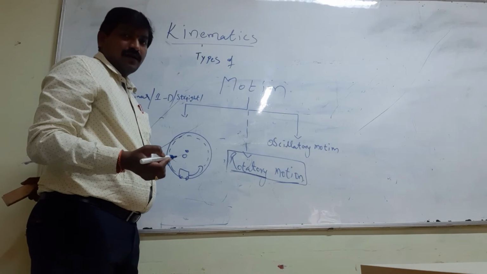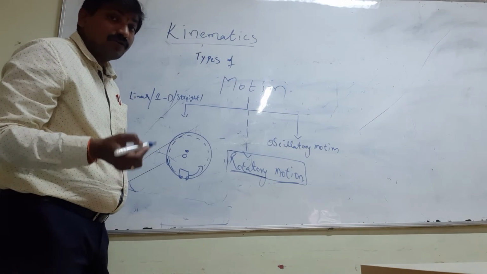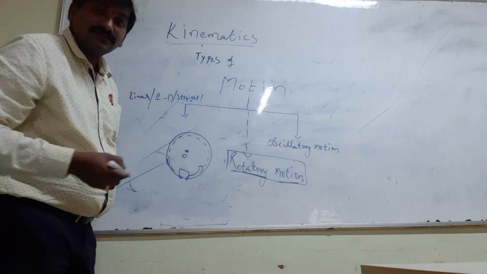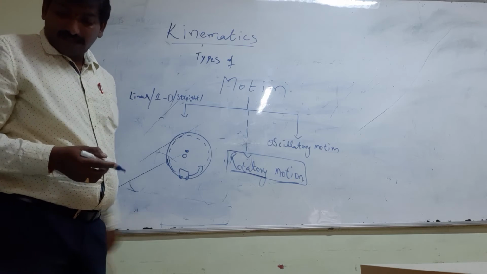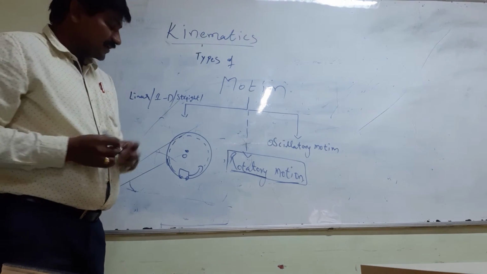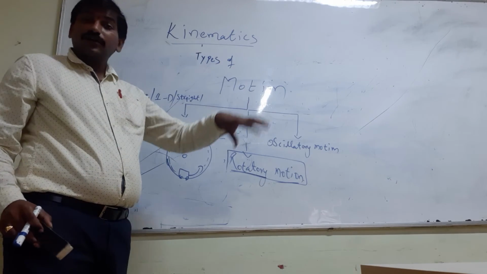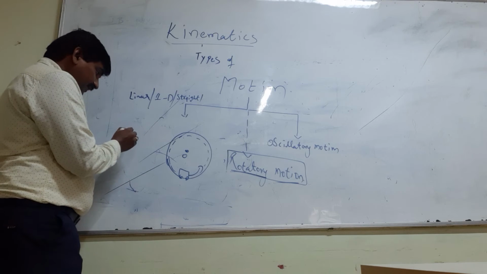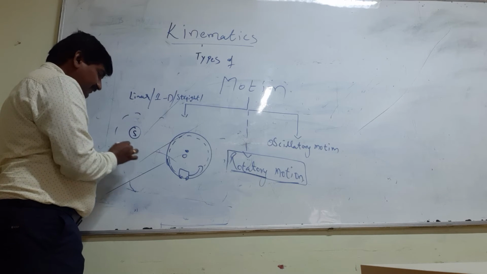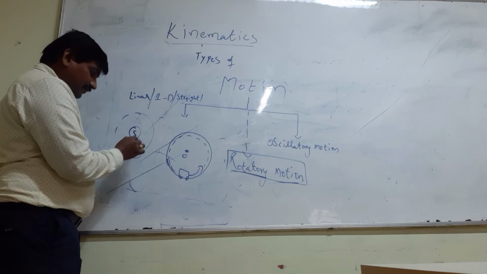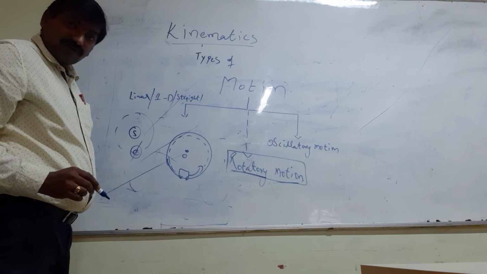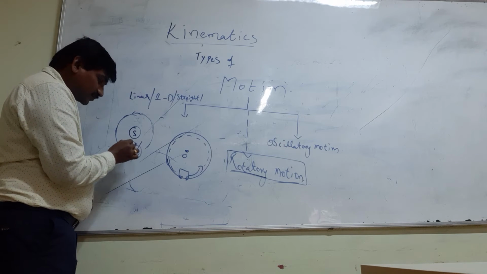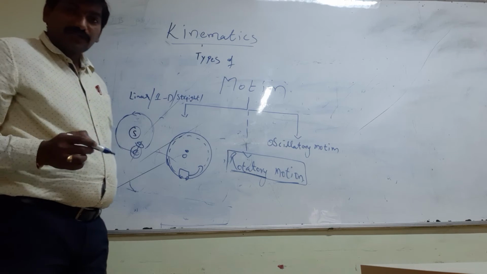Best example: Earth rotates around the sun, right? Earth rotates around its own axis also, and around a particular point also we can call it rotation. Here, this is the sun; around the sun, what does Earth do? It revolves around the sun and rotates about its own axis.